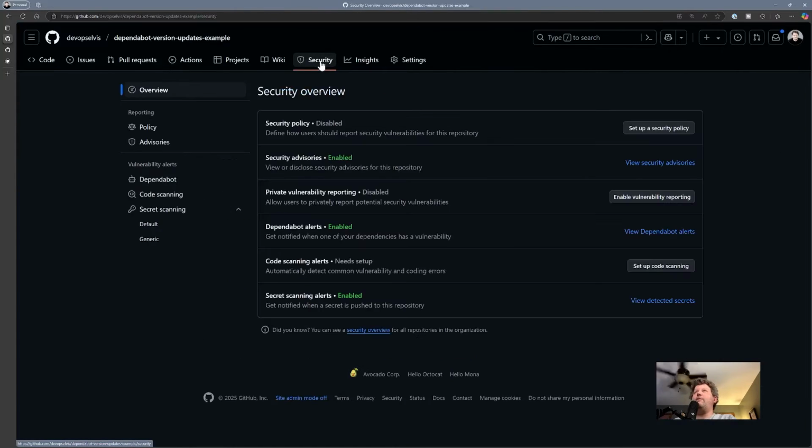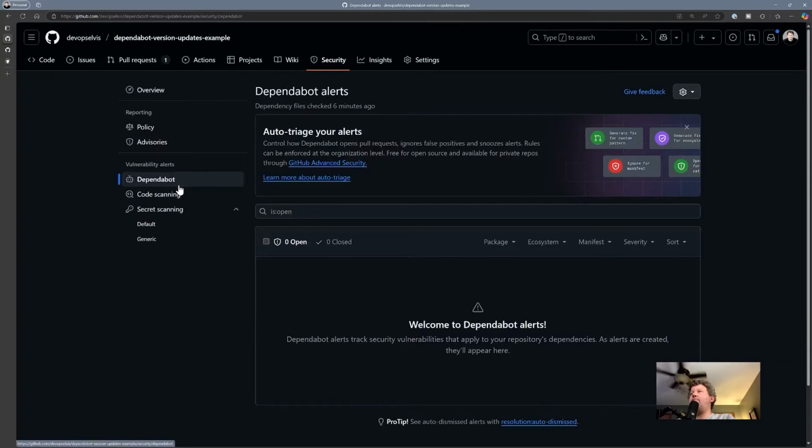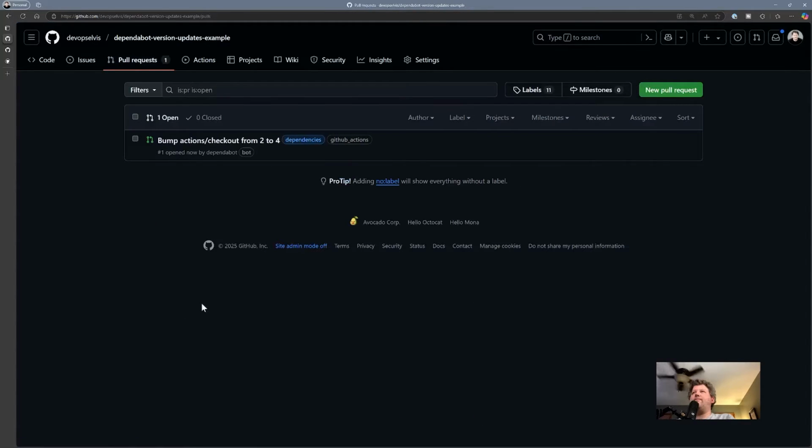Now, it's not going to open up any security alerts, right? Because again, we're not finding a security problem. But what we're hoping it should do is at least take us to where it opens a pull request for us. And if you look up top, we have a pull request. So let's go look at this pull request.